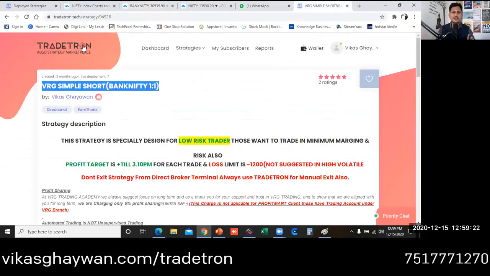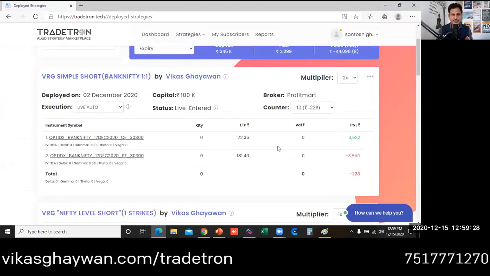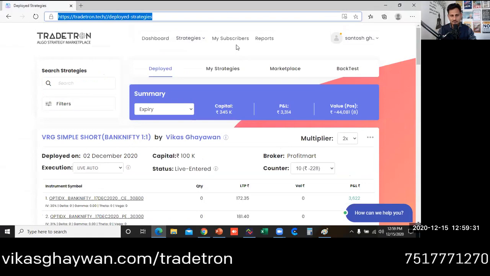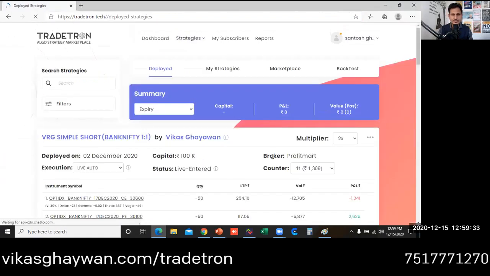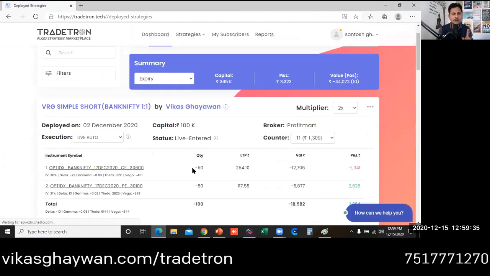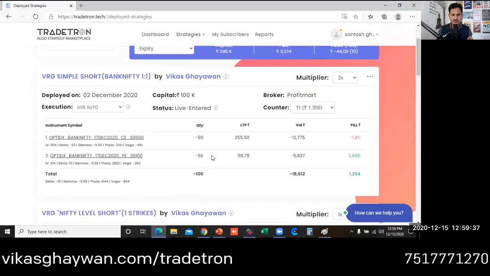So if you are using this strategy, then you have an option: you can exit or stay in, right? Let me show you, you can see here. Now they have shorted 50-50 quantities. This is the current trade, and the current profit, you can check here, is 1100, though it is fluctuating, right? 1100. So if you want to book this profit,